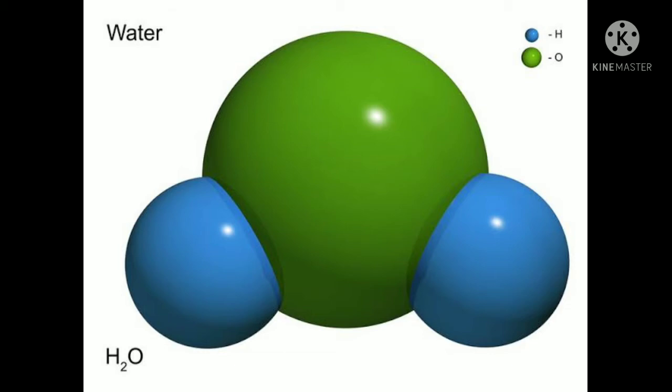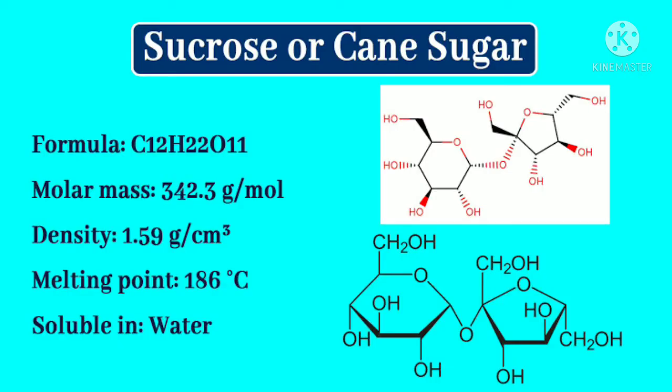Okay, the next example is cane sugar. This is a combination of what? Carbon, hydrogen and oxygen. This sugar is made of 12 atoms of carbon, 22 atoms of hydrogen and 11 atoms of oxygen. So C12H22O11 is the formula of sucrose, or cane sugar. Clear? Now let's talk about the characteristics of a compound.